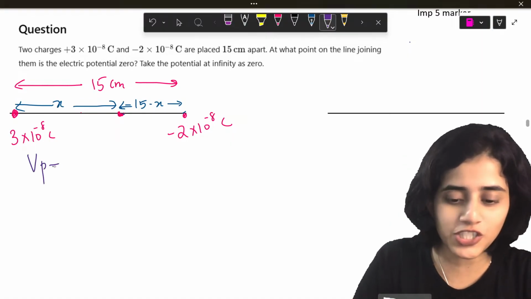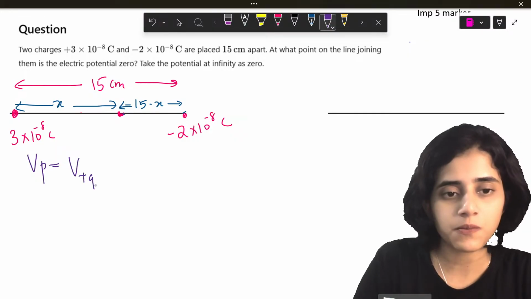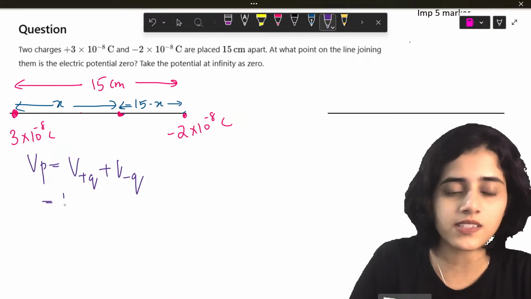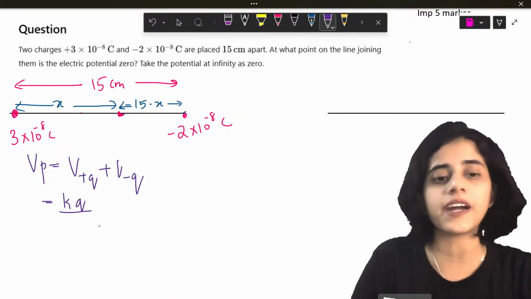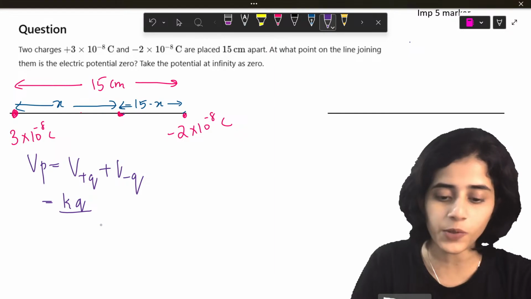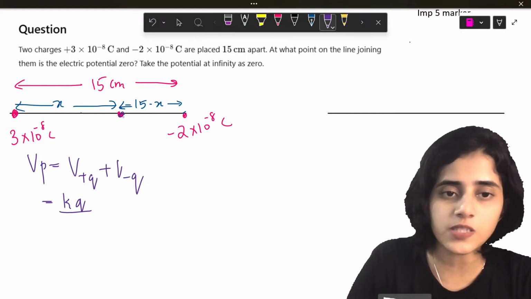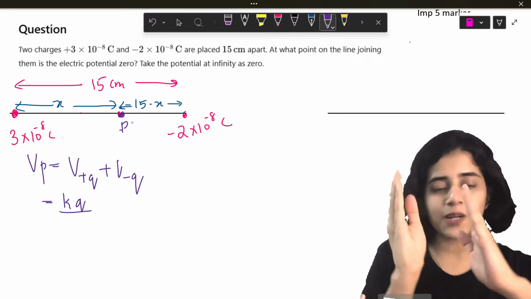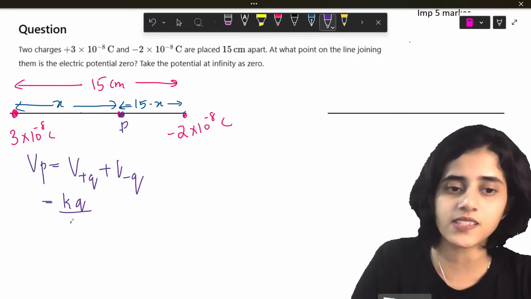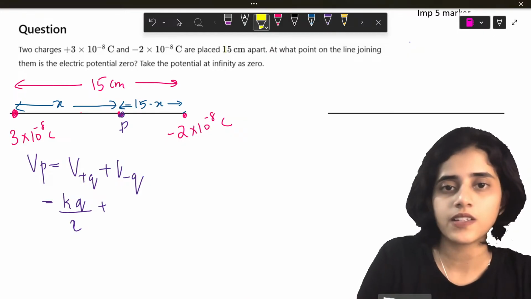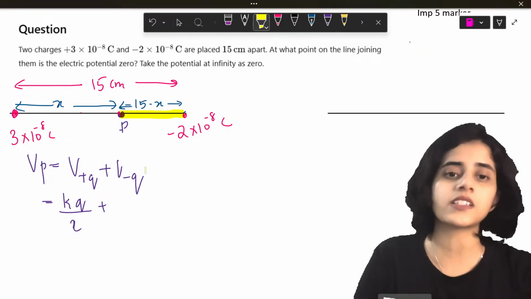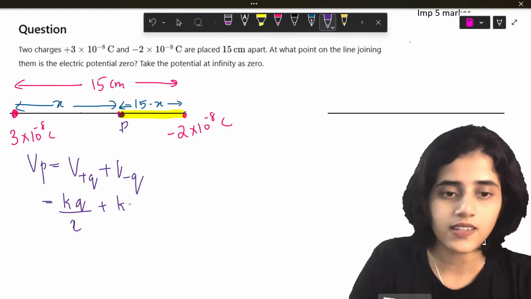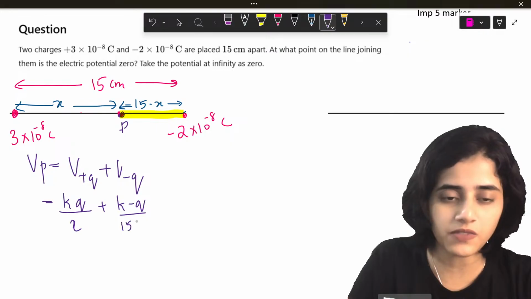So the total potential is V of plus Q plus V of minus Q. So this is KQ divided by, what is the distance with respect to the positive charge? We are taking it with respect to point P. Okay. So from point P, how much is it till the positive charge? X. Plus, from point P, how much is it to the negative charge? 15 minus x. So this is K minus Q divided by 15 minus x.